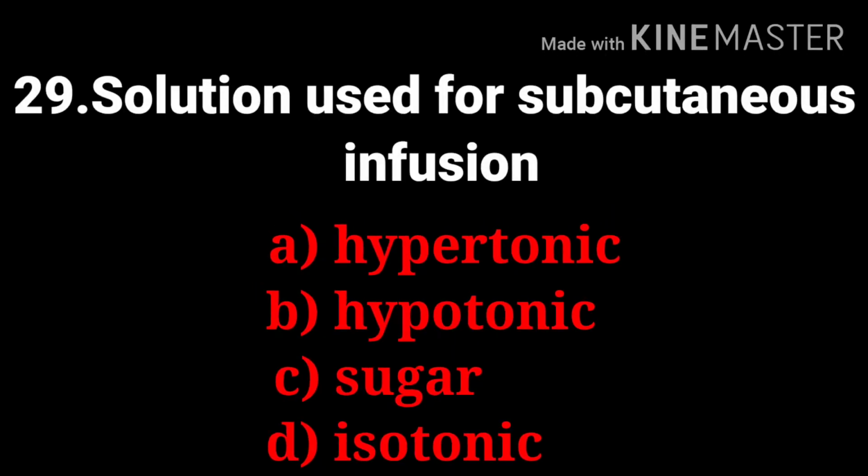The next question, solution used for subcutaneous infusion. The options are hypertonic, hypotonic, sugar, isotonic. The answer is isotonic. The isotonic solution is used for subcutaneous infusion.